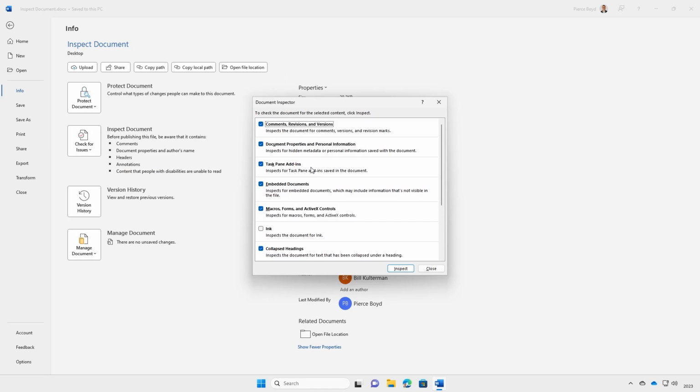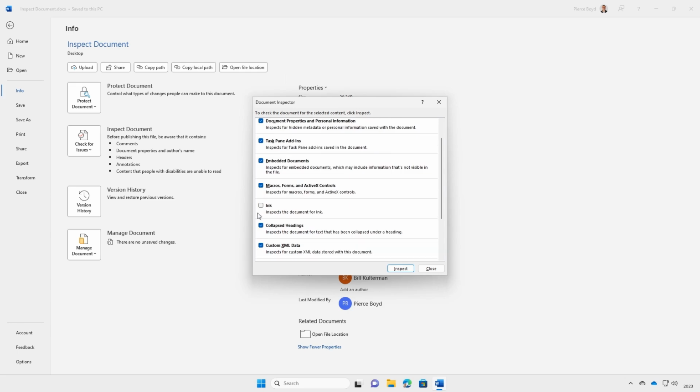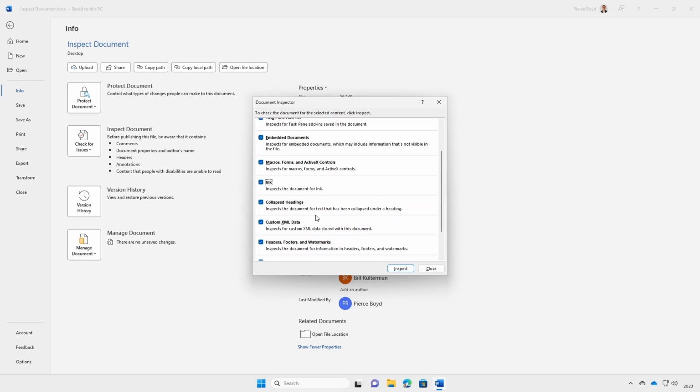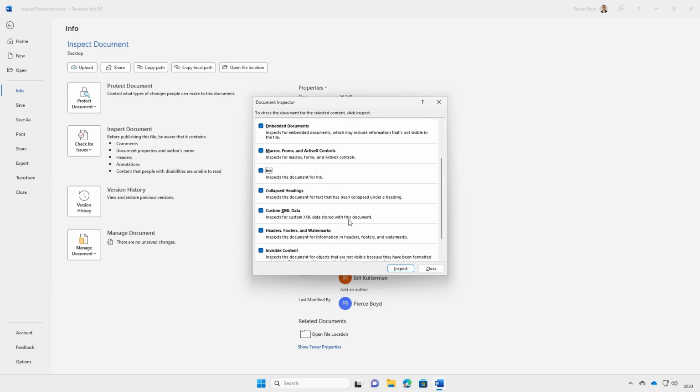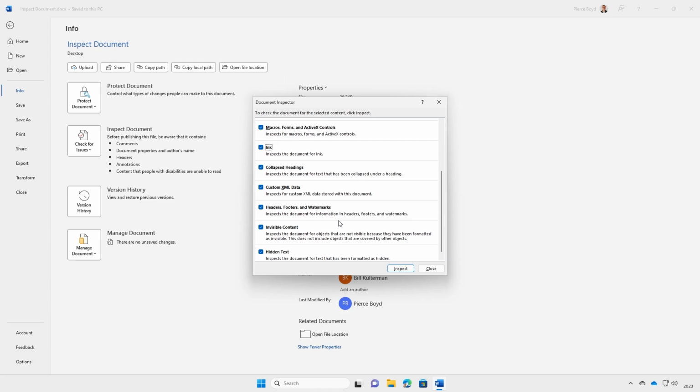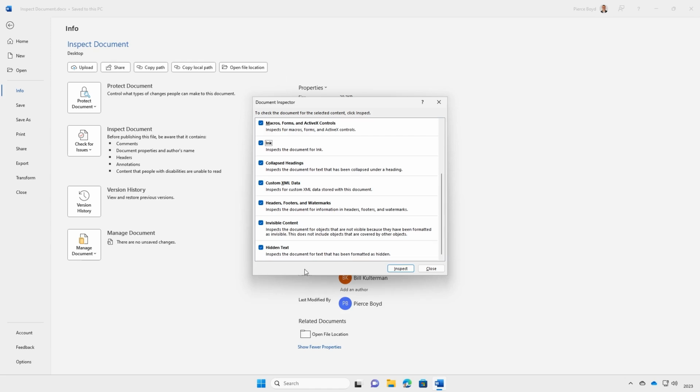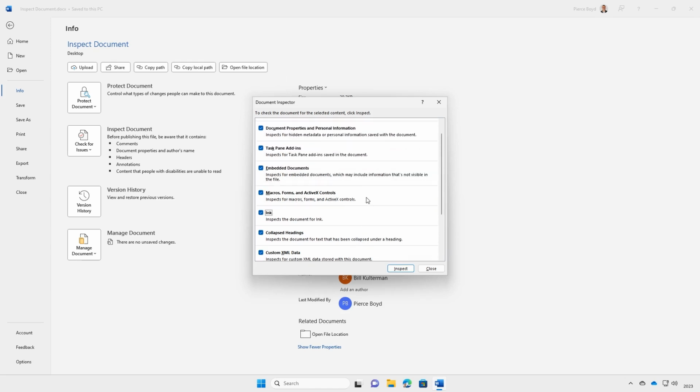Once we do, we get the document inspector and we can see all the things that it's going to look for. Comments, revisions, and versions. Document properties and personal information. Task pane add-ons, embedded documents, macros, forms, and ActiveX controls, ink. Now, by default, ink is not selected, but I'm going to select it. Collapsed headings, custom XML data, headers, footers, and watermarks, invisible content, and hidden text. Everything is checked. We're going to click the Inspect button.